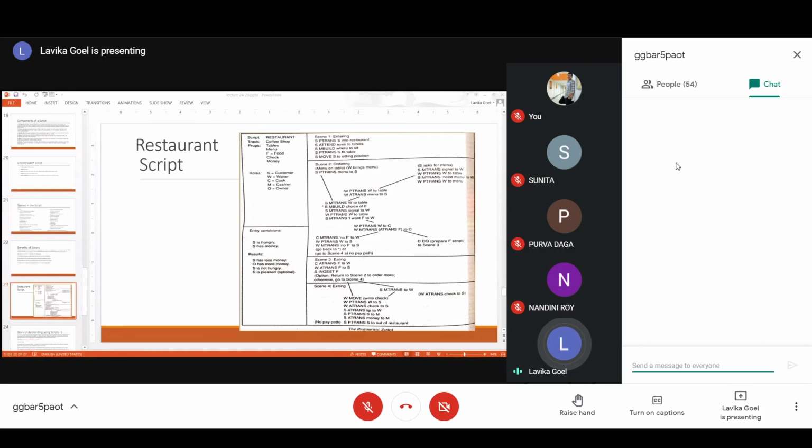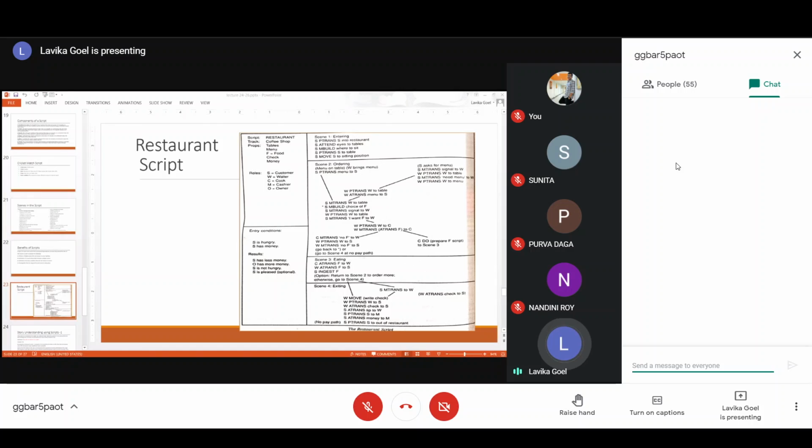Then, after the waiter is coming, he is deciding what food he should order. For deciding, we have M build. So S M build, choice of F. F is food. So he is deciding the choice of F. Once he has decided, he will signal the waiter that now you can come. Initially he asked him that this is the table on which I want to order, and then he gives the signal to the waiter: now come. Then the waiter is coming. So W P trans W to table means he is going towards the table.